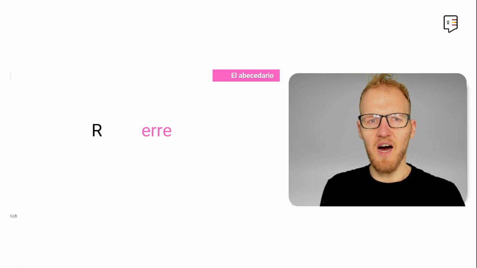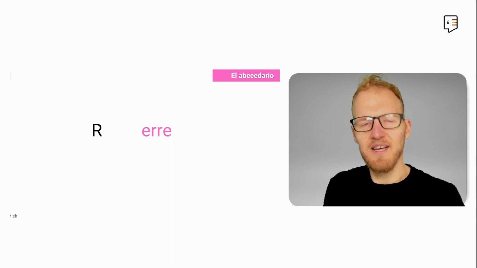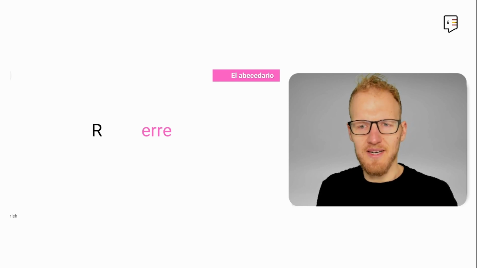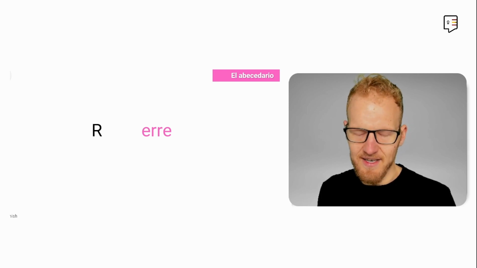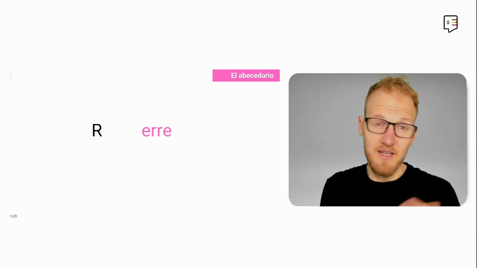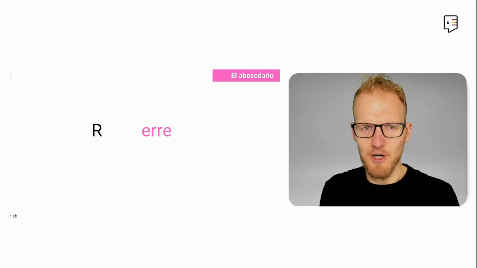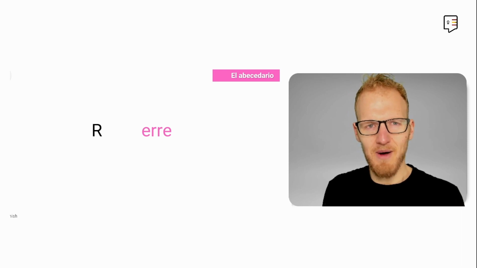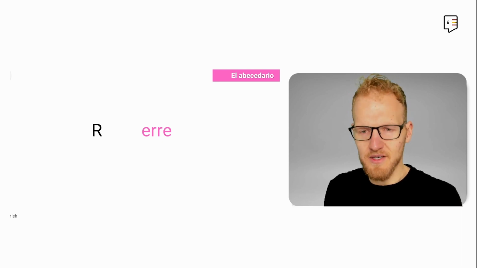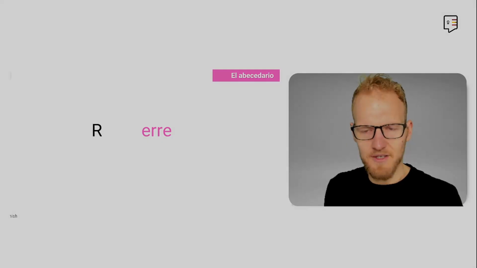And lastly, we have the R. We change the A of English for the Spanish E and add an E at the end. So R. The R has two sounds. When it's just one R, unless it's at the beginning of the word, it's a soft R, like caro. And when it's in the middle of the word with two R's, it's a hard R, carro, carro. We can also make a video about this, the pronunciation of this letter specifically. If you would like to, again, let me know in the comment section.